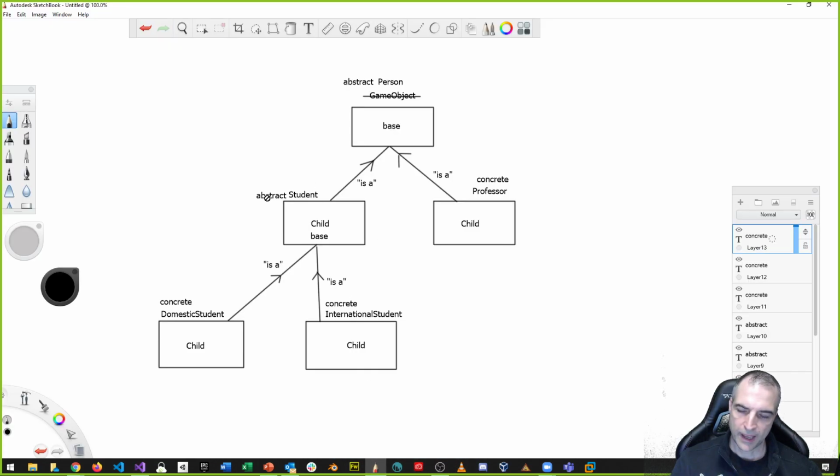So again, if student was an abstract class, and then I have some method, or a property, international address, I have a domestic address, there's some differences between the two different types of students. Maybe domestic students have access to local funding, but international students don't, let's just say. And there's many other little things that are different between one student and the other. But all students have a name and an age, right?